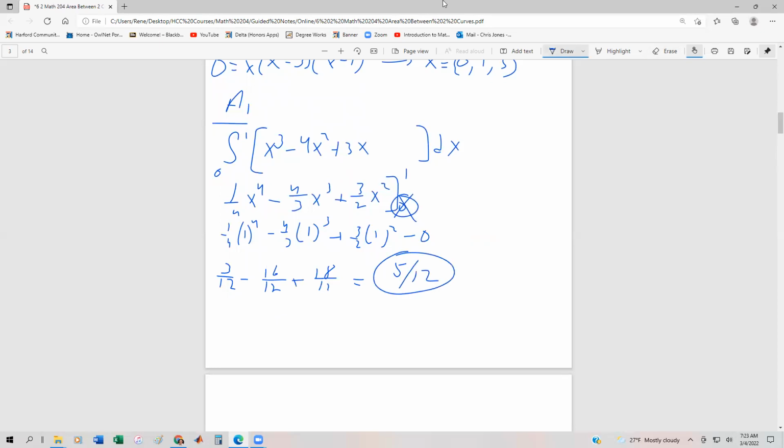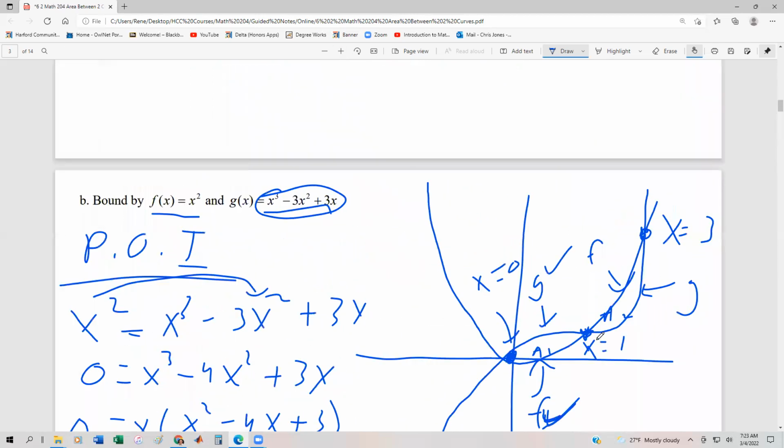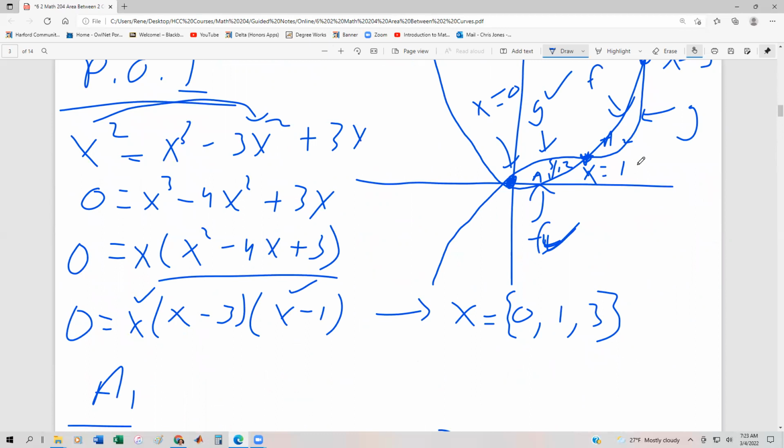Of course we can use Wolfram Alpha and check our answer to make sure we've done the computation correctly. However, on examination, you're not going to have that luxury. Now remember, this is just A1. So if we go back all the way to the graph, A1 is going to be our 5/12 for that area. However, we still need A2.